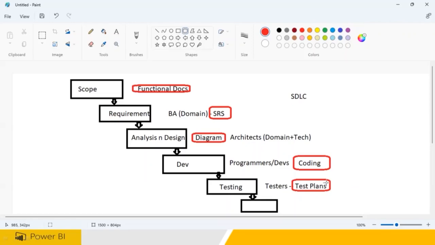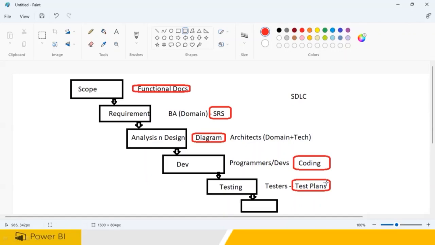For example, you take a coffee. What is it that you need to test? See the color of the coffee. Test case number 1, that is a test plan. Second, the temperature, whether it is hot or cold. Second test case, test plan. Third one, quantity. Fourth one, sugar level. Fifth one, smell. Sixth one, the bowl, whether it is cleaned or not. Right? So a lot of test cases will come. According to that, you check it out.